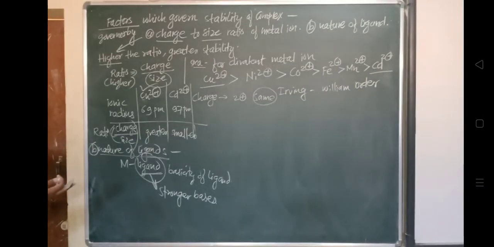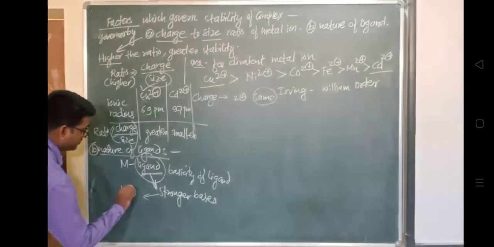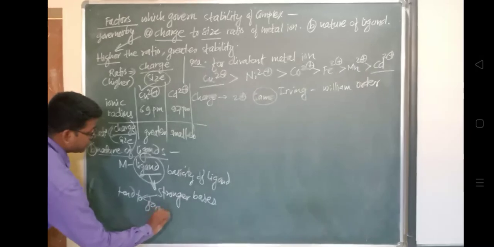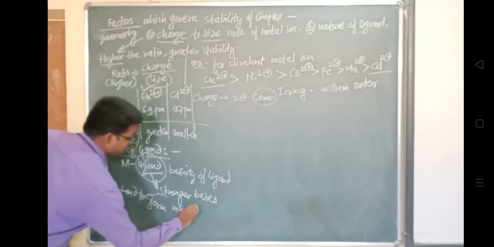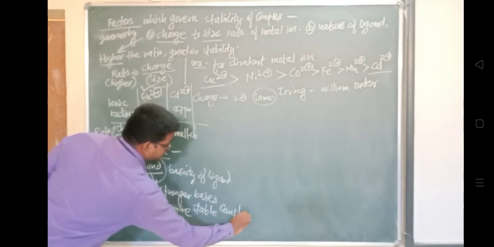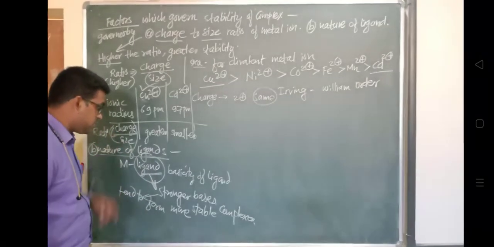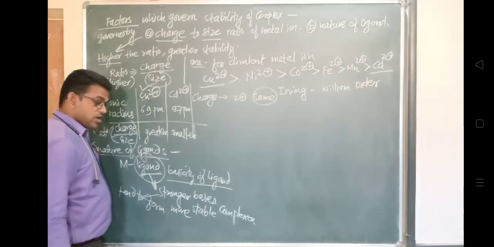Okay, so they will tend to form more stable complexes. Now why will they form more stable complexes? The reason being the basicity of the ligand. Because the stronger the basic nature, the stronger the basicity, they will easily donate their electron pair to a central metal ion. Okay, so these are the two factors which govern the stability of the complex.